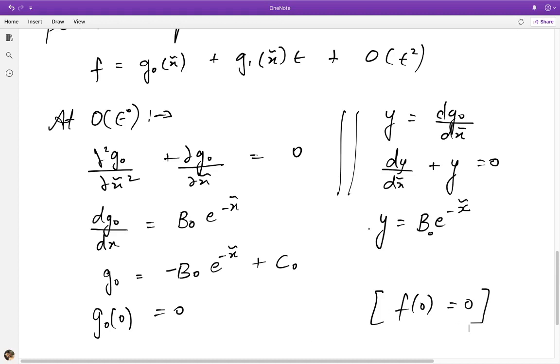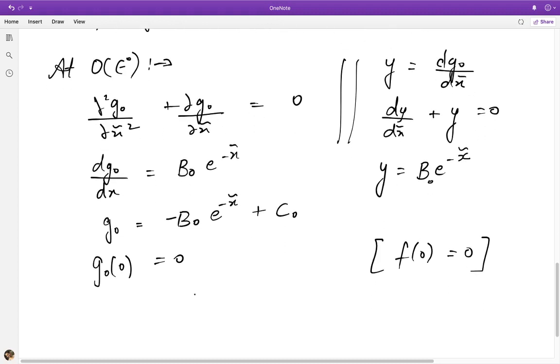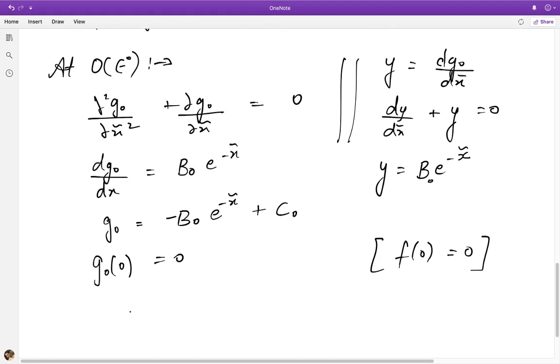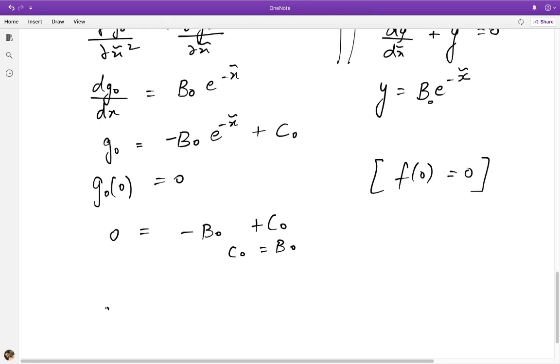So at all orders, g naught, g1 and so on will all be 0 at x equals 0. So I get 0 equals minus b naught plus c naught. So c naught is basically equal to b naught, and therefore I can get my solution as b naught times 1 minus e to the minus x tilde.